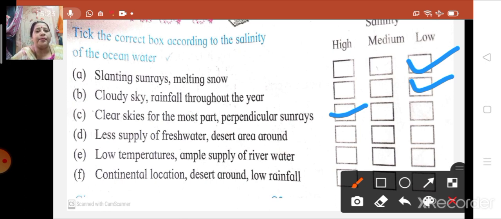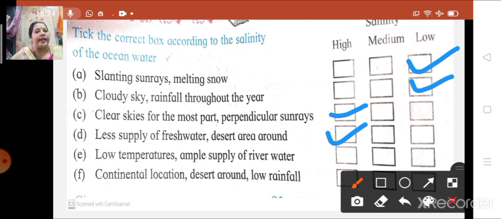Lesser supply of fresh water, desert area around. Fresh water is also less over here, as well as desert is also there around. In such a condition, what will be the salinity? Less supply of fresh water, desert around. Yes, correct. It will be high salinity.